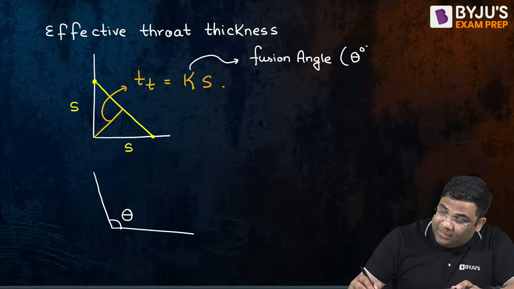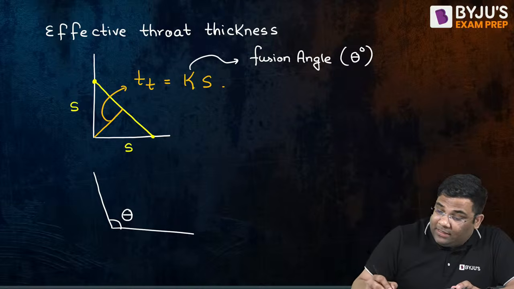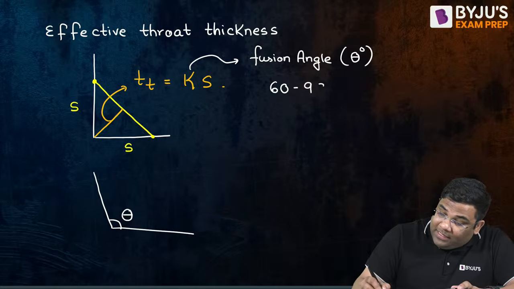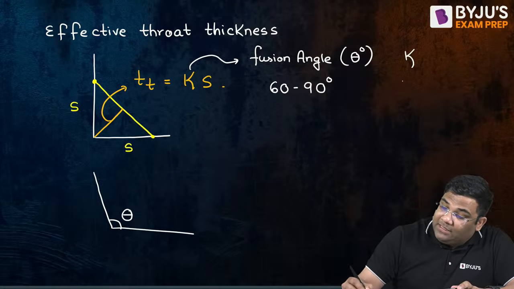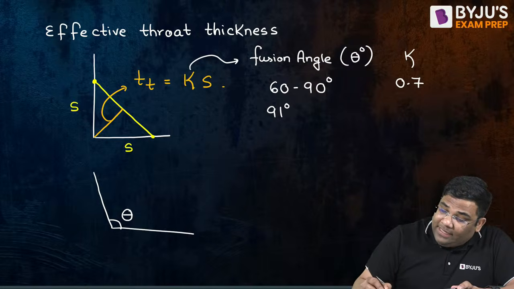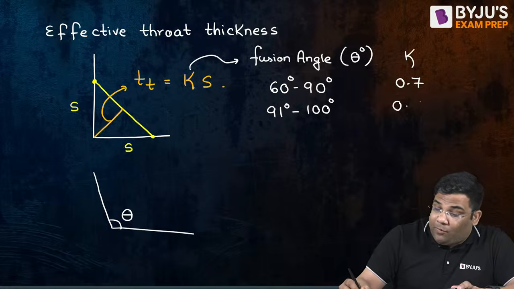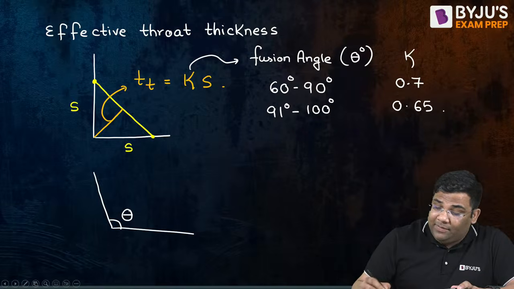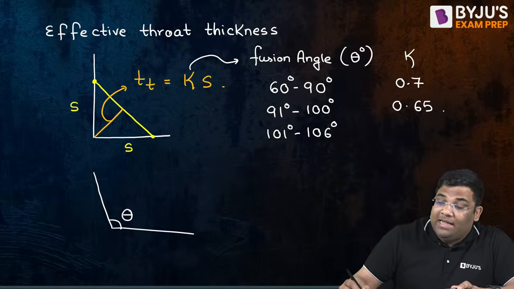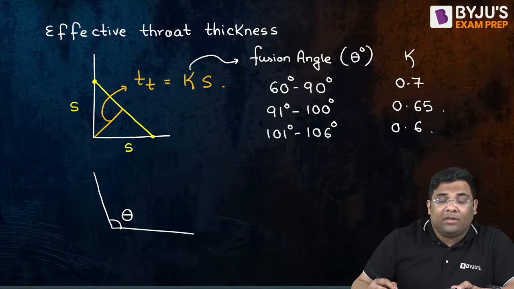When this angle is between 60 to 90 degrees, I will take the value of K as 0.7. From 91 to 100 degrees, I will take 0.65. Then 101 to 106 degrees, 0.6.